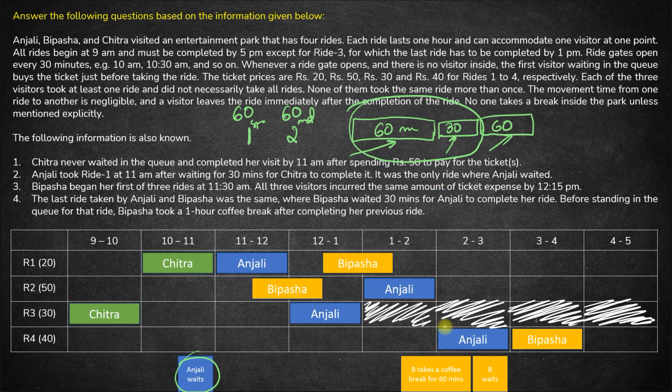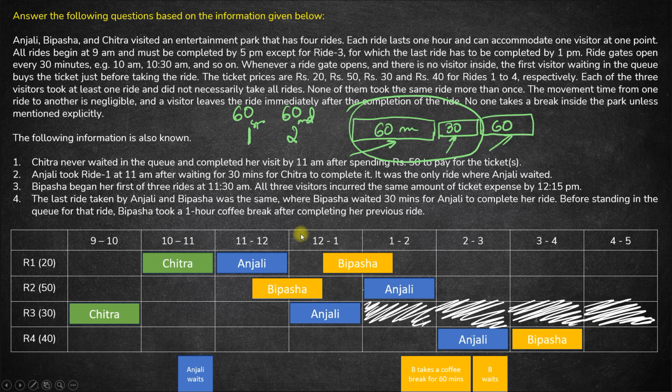That means Anjali cannot wait for her fourth ride which starts at 2. So what would Anjali have done between 1 to 2? She cannot take a break and she cannot wait for a ride. That means she must have taken a ride, and the only ride available between 1 to 2 is ride 2. So this completes our whole scheduling of Chitra, Anjali and Bipasha in the park.